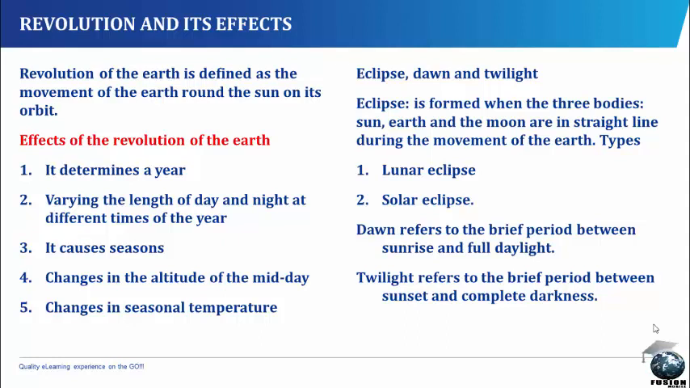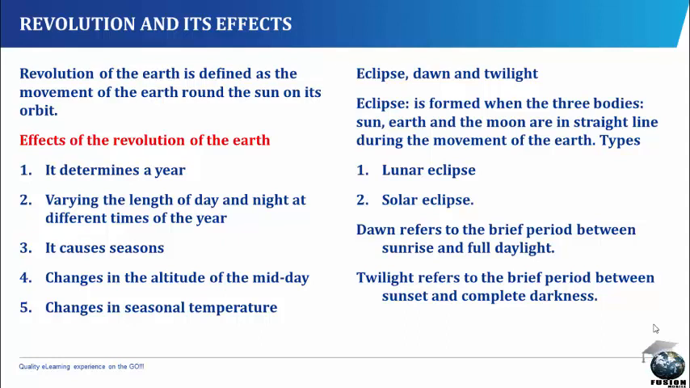3. It causes seasons. In tropical areas like West Africa, including Nigeria, there are 2 seasons, that is, rainy season and dry season. But in temperate countries, the revolution of the Earth causes 4 seasons: winter, spring, autumn, and summer.